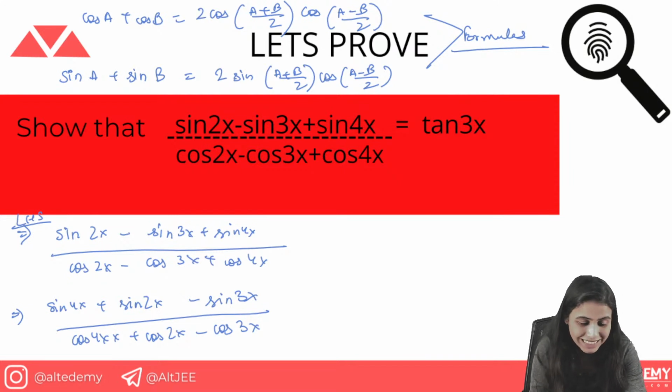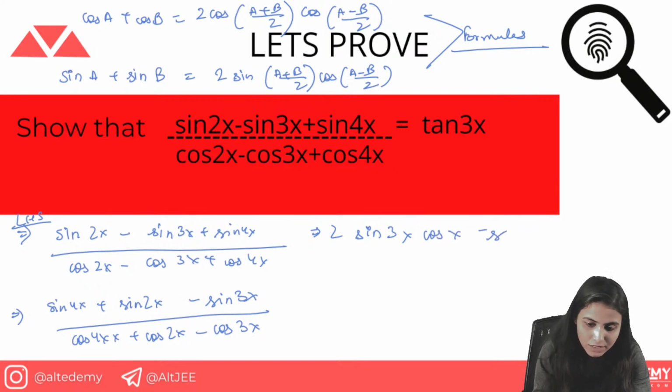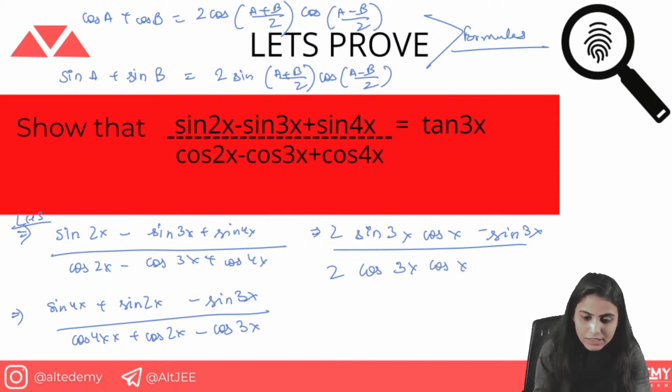Sine 4x plus sine 2x, that's making sine a plus sine b. So the next step is going to be 2 sine (4 plus 2) by 2, that is 6 by 2, 3x. Then 4 minus 2, 2, that's going to be x. So it's going to be 2 sine 3x cos x, then we have minus sine 3x. Then here we have 2 cos 3x cos x minus cos 3x.